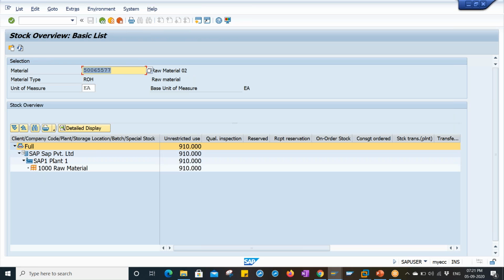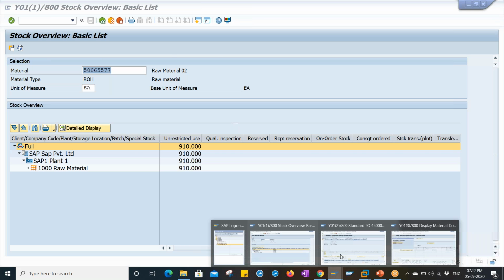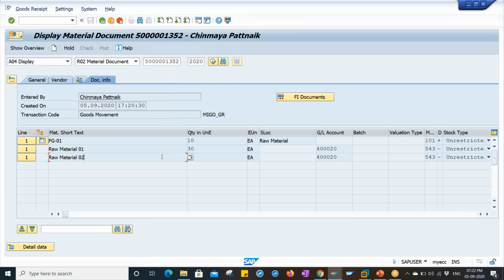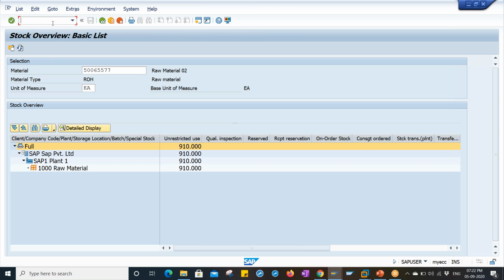There is nothing called stock provided to vendor, right? The line item will not be displayed right now because we received the finished goods. That is the reason. Against the 543 movement, correct. When we made the goods receipt, we already received these components into 543 only.